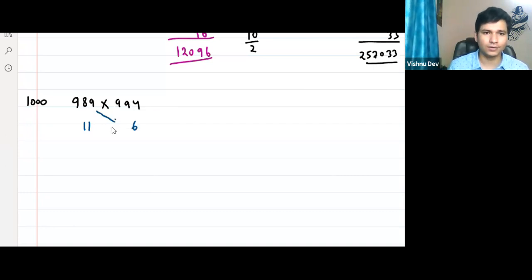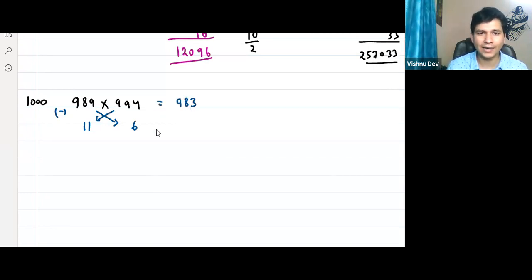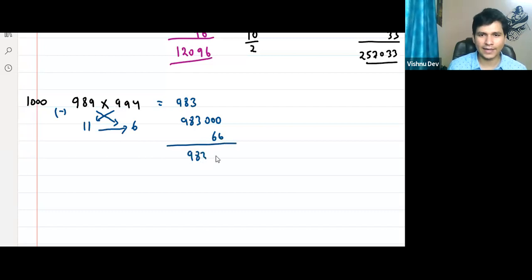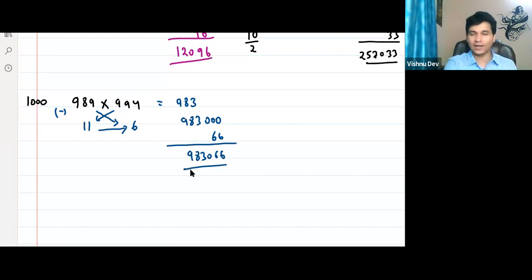So here we have to subtract, right? Subtract 6 from 989 or subtract 11 from 994. So what will we get? We will get 983, agree? 983 into 1000 will give me 983000. Now, what is 11 into 6? 11 into 6 is 66. So it is 983066. Tell me, guys, yes or no? Easy hai?